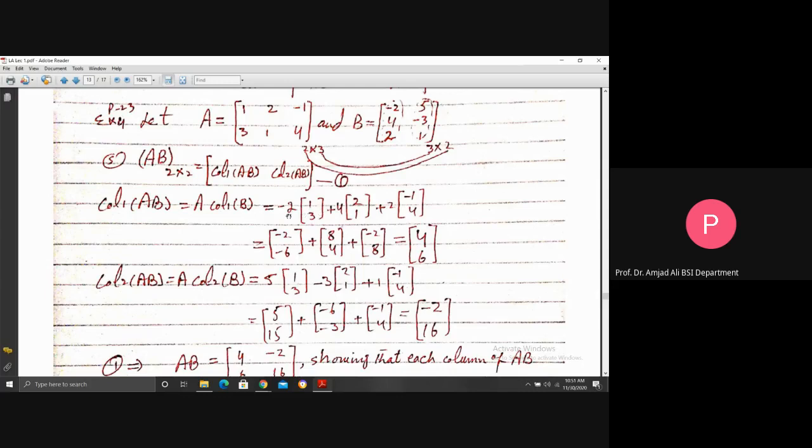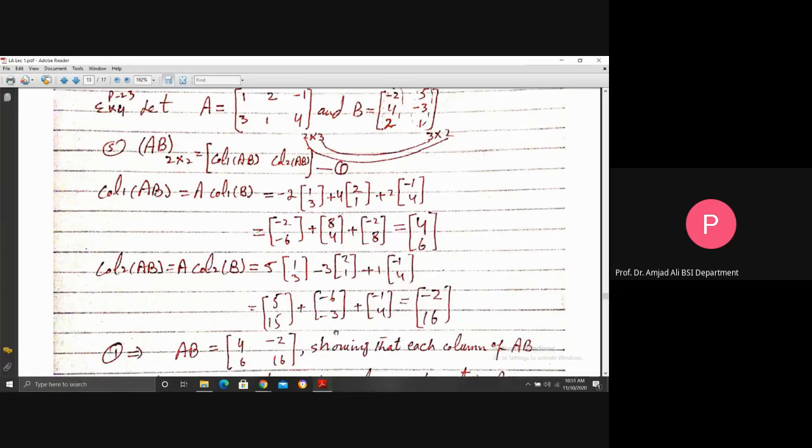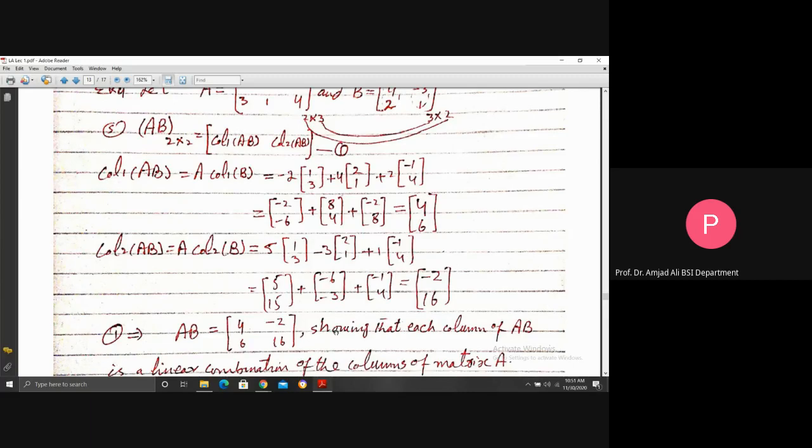So linear combination does not exist if the number of columns in the first is not equal to the number of rows in the second. If this third row is ignored, then for these 2 columns, 2 numbers exist, but for the third column, there is no number. So multiplication is not possible here. As in the product, all the columns are the linear combinations of the columns of the first matrix, this is why it is needed that the number of columns in the first equals the number of rows in the second, then multiplication is possible. The importance of this method is first,